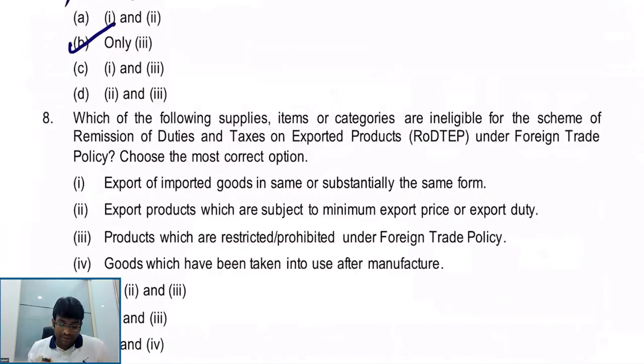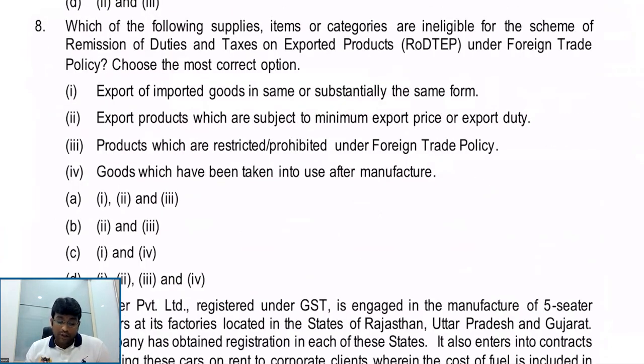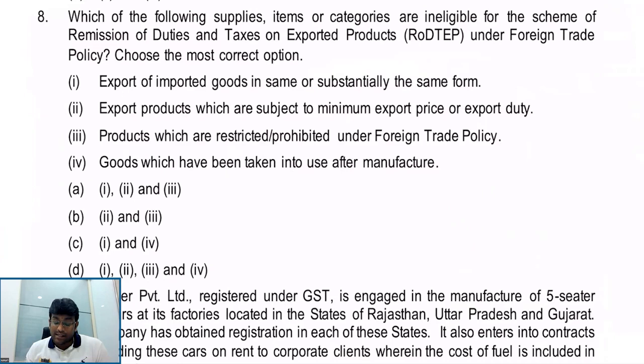Next. 8th question. Which of the following supplies, items or categories are ineligible for the scheme of remission of duties and taxes on exported goods? RODTEP, remission of duties and taxes on exported products. This RODTEP basically replaces the MEIS scheme. Whatever points we have got in MEIS scheme, the same points are there in RODTEP scheme also. Choose the most correct option.